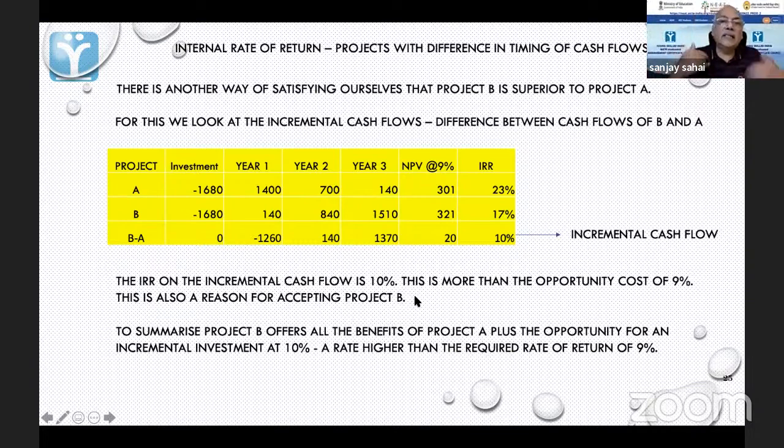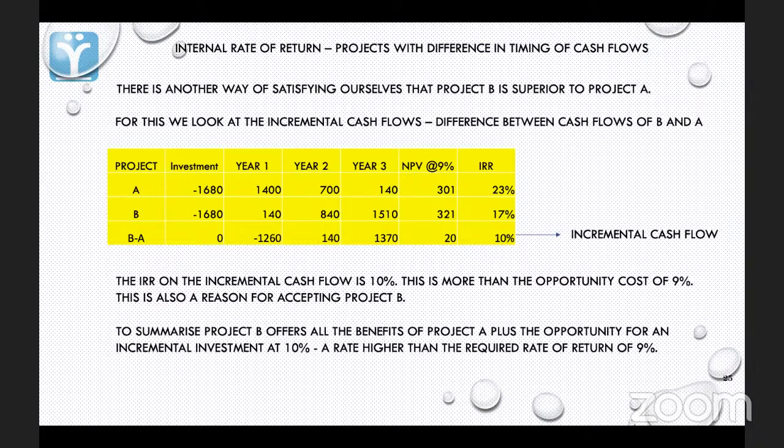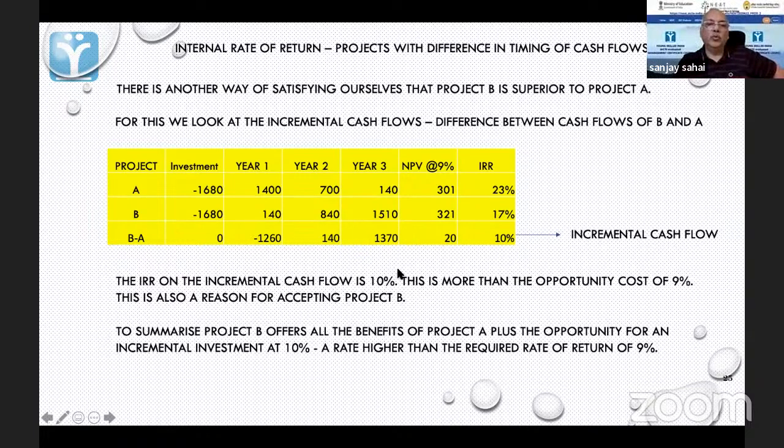So this is another way of reconciling the difference between IRR and NPV. So to summarize, ये जो B वाला project है, इसमें आपको A के सारे benefit मिल जाते हैं. In addition to that, you are getting a rate which is higher than your required rate of return of 9%. और आपको ज़्यादा ये भी मिल रहा है. You are creating more wealth. You are getting it at a rate which is higher than your opportunity cost. So you can convince yourself that B is the best way to do.